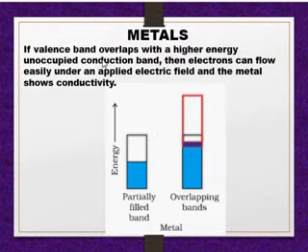In metals, if the valence band overlaps with a higher energy unoccupied conduction band, then electrons can flow easily under an applied electric field and the metal shows conductivity.